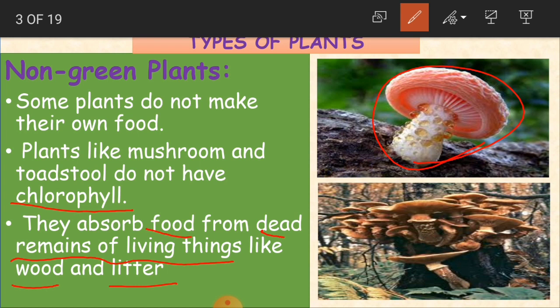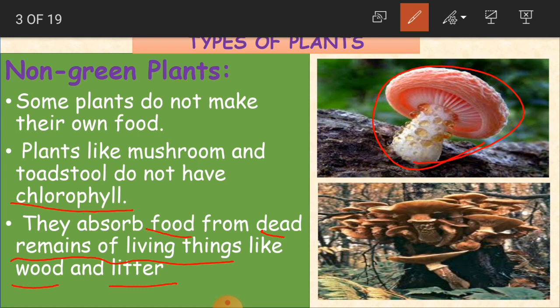If it is spoiled and very old and thrown as waste, that type of wood. And litter, all the garbage places where we throw all the waste, bottles, papers, whatever the waste. From that waste they get the food. These non-green plants get the food from that waste.